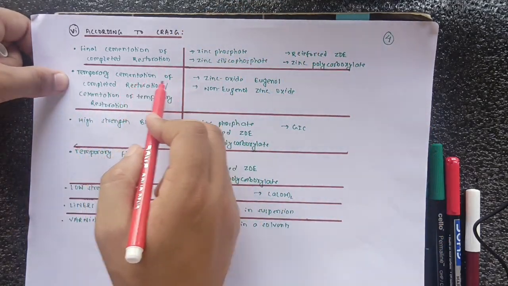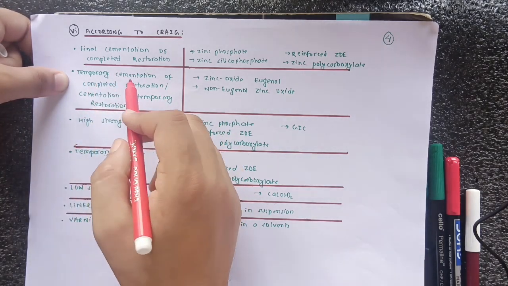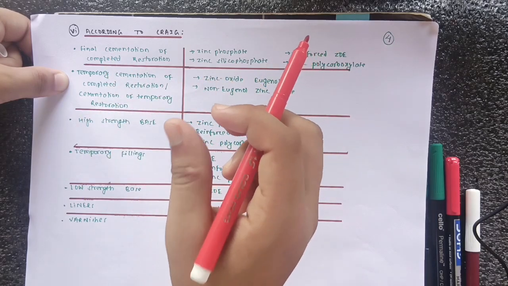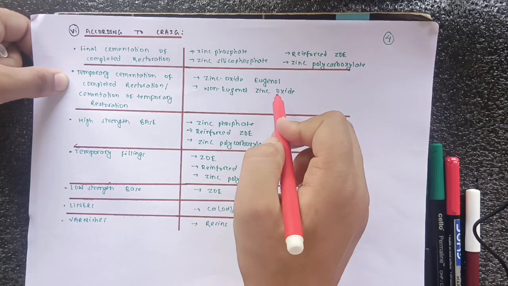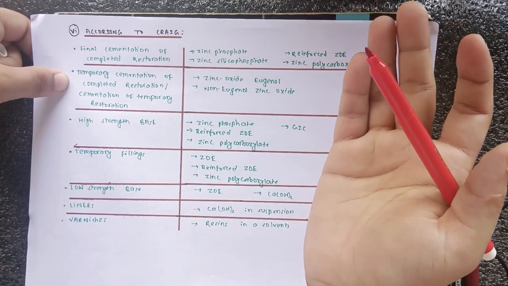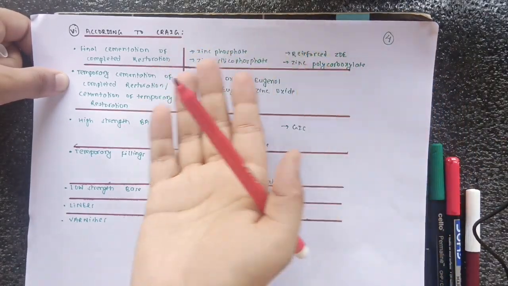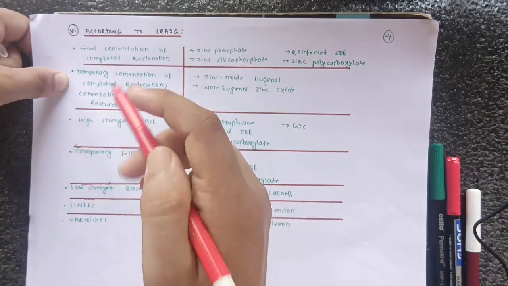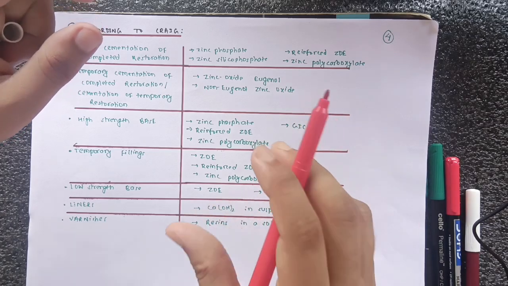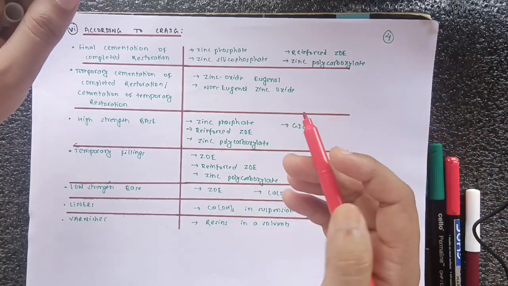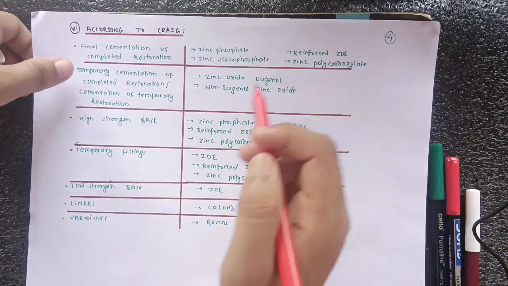Now after that, temporary cementation of the completed restoration, or the cementation of the temporary restoration. Temporary cementation means short duration cementation. For short duration restoration, cementation is done by zinc oxide eugenol and non-eugenol zinc oxide. So this is quite similar to the oil based cement, as I have discussed earlier. In the oil based cement there was zinc oxide eugenol and non-eugenol zinc oxide, so you can remember from that point. Linking one point with another point helps you keep those things in your mind for a longer period of time. So always try to link one thing with another thing, and you won't forget those things.